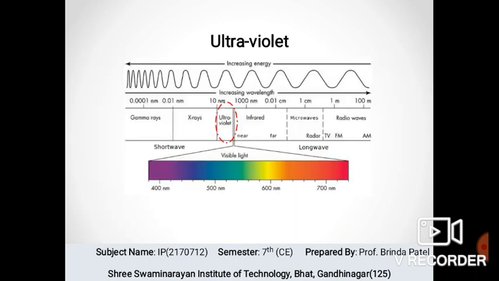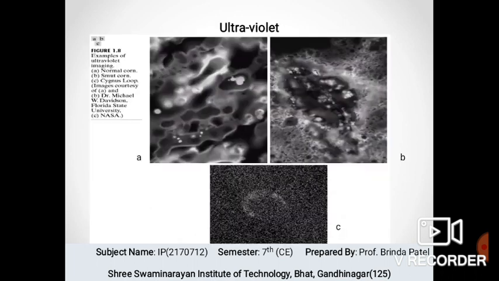Now let us move to the next slide, which is of ultraviolet images. Ultraviolet images include lithography, industrial inspection, microscopy, lasers, biological imaging, and astronomical observations. Ultraviolet light is used in fluorescence microscopy, one of the fastest growing areas of microscopy. So here are the example images of ultraviolet imaging.